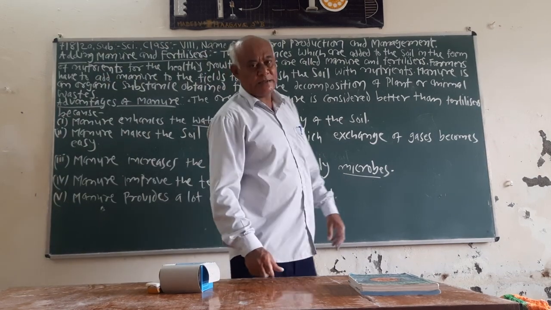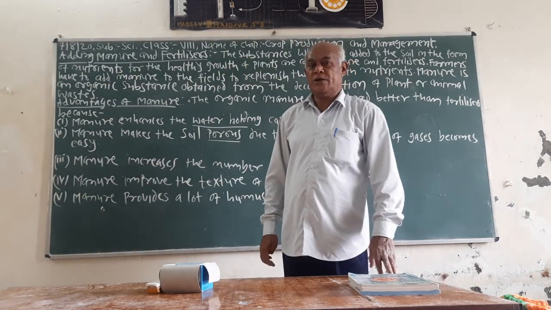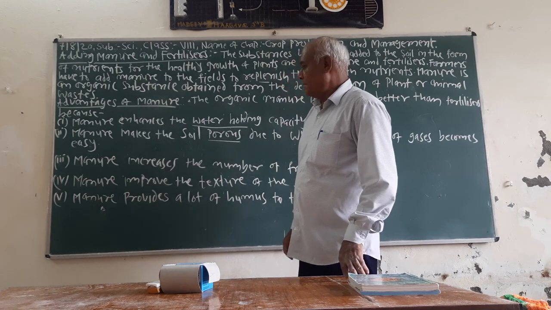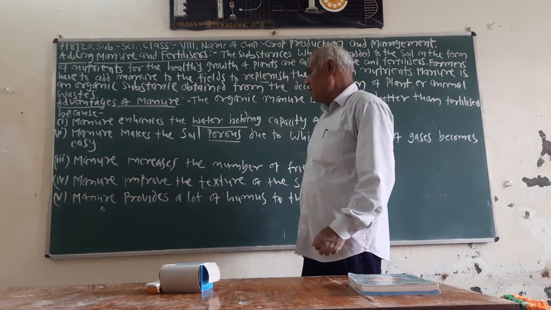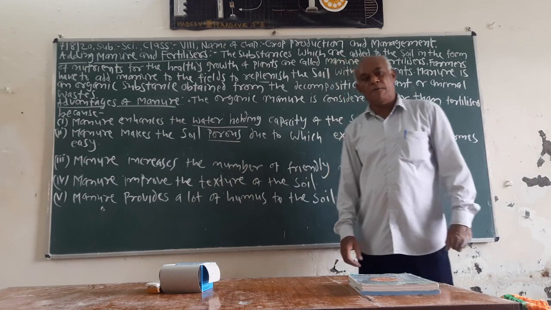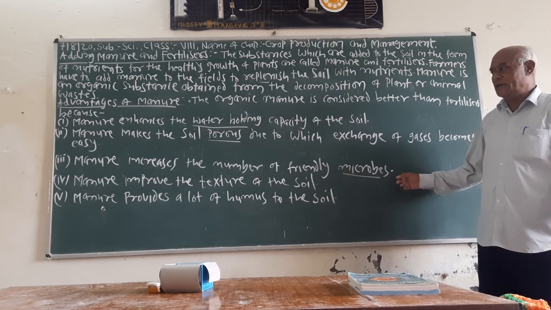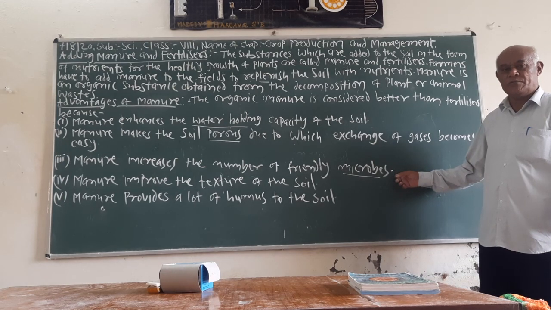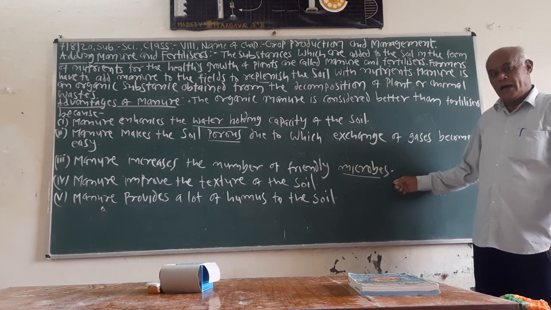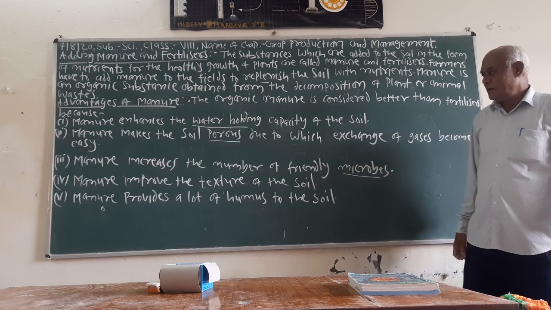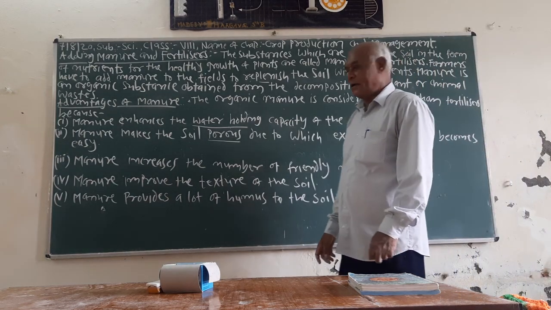Nitrogen is an essential nutrient required by all plants. So manure increases the number of friendly microbes, which is essential for the healthy growth of the plant and fertility of the soil. This is the third advantage.